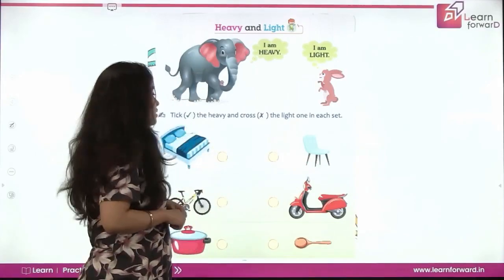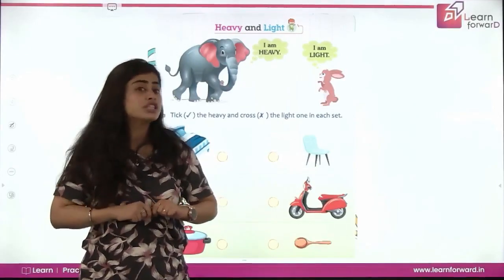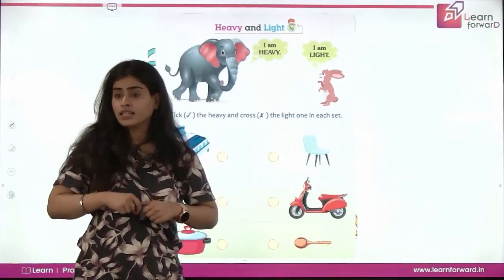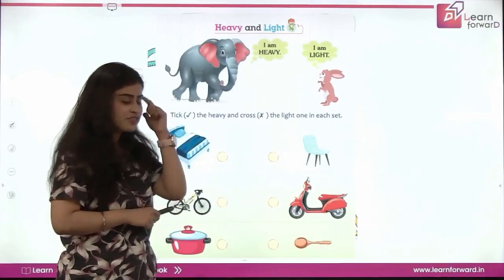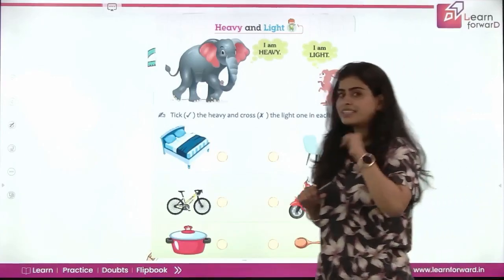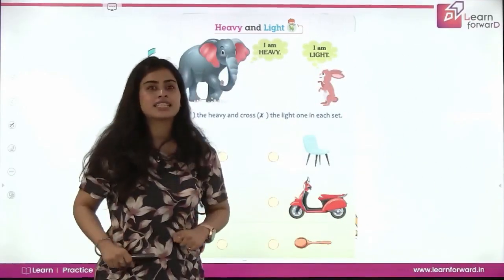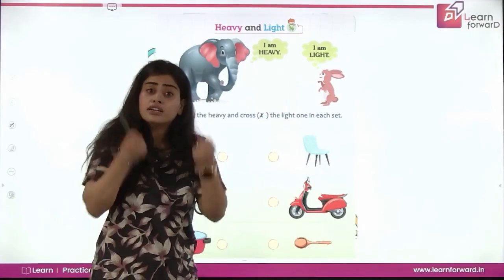Can you tell me, is the chair heavy or is the bed heavy? Which is heavy and which is light? Think of it. Bed is heavy. Chair is light. Yes, chair is light. And we can all lift a chair.